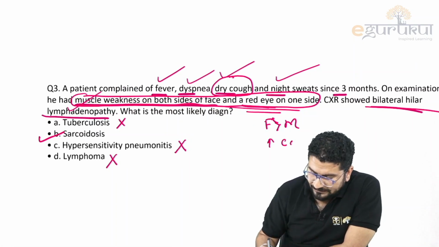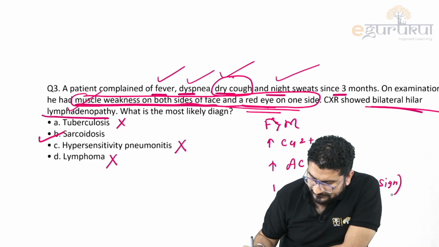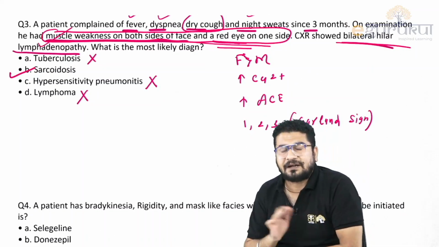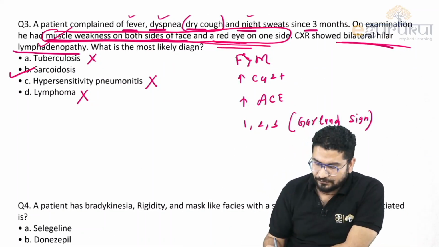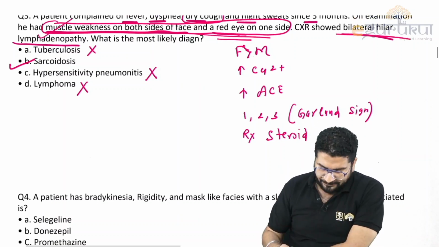You will see hypercalcemia in sarcoidosis. You will see an increase in the level of angiotensin converting enzyme, and in X-ray the 1, 2, 3 sign or Garland sign, where the right and left hilar and right paratracheal lymph nodes are involved. And the treatment is steroids, right? Okay, coming to the next question.